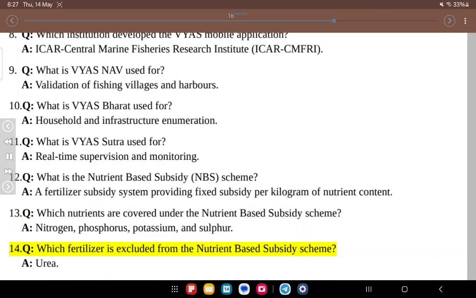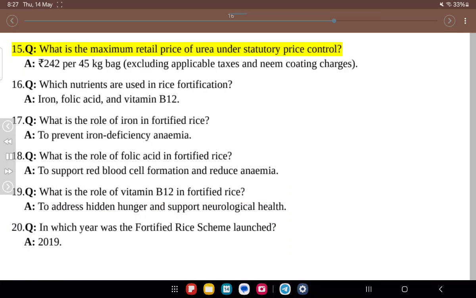14. Q. Which fertilizer is excluded from the nutrient-based subsidy scheme? A. Urea. 15. Q. What is the maximum retail price of urea under statutory price control? A. 242 rupees per 45 kilograms bag, excluding applicable taxes and neem coating charges.